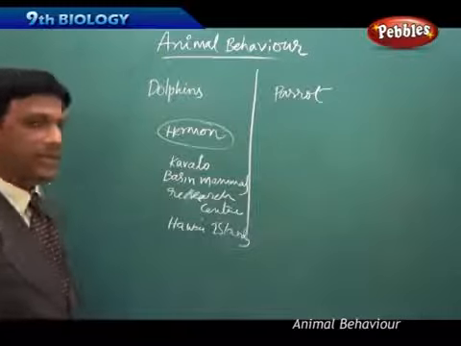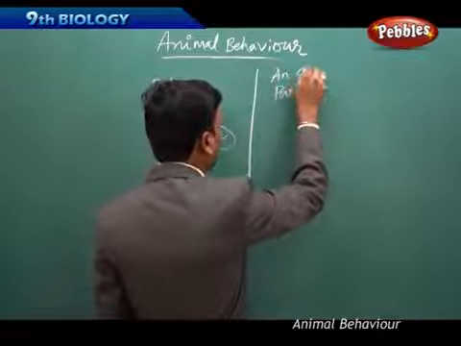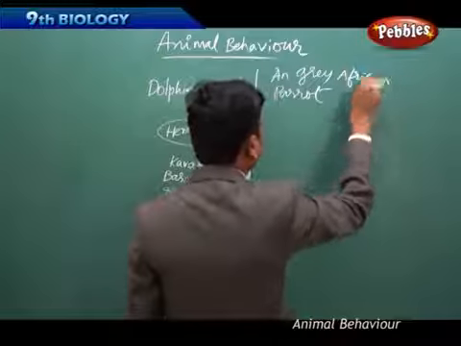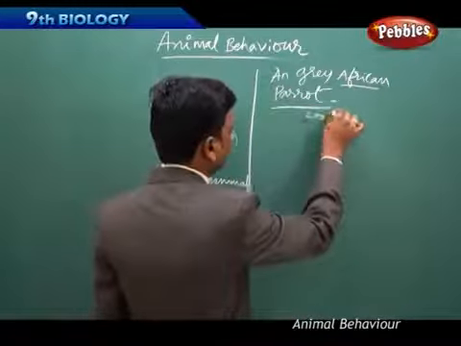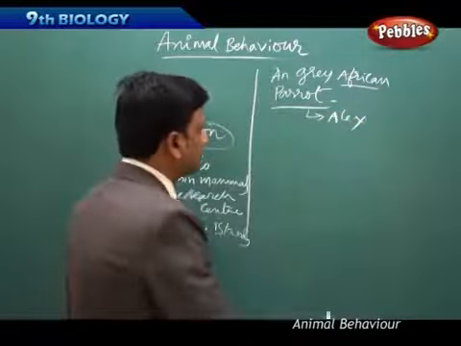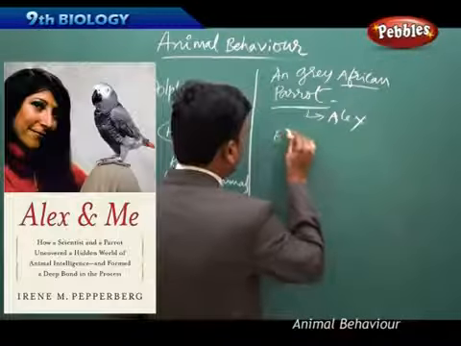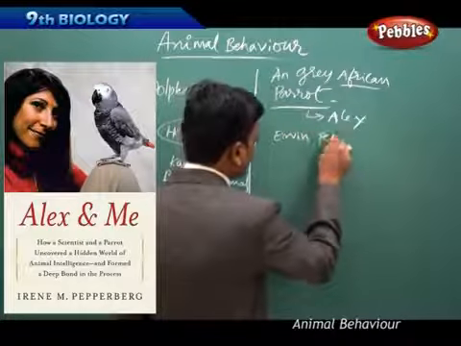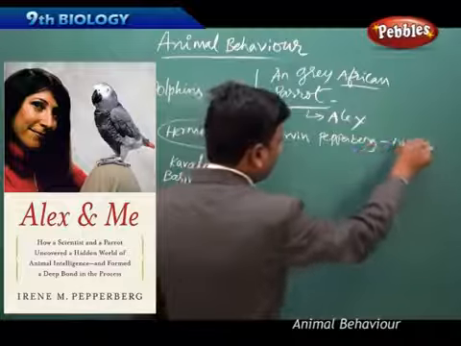And another wonderful behavior by a grey African parrot. This parrot was named Alex. This African grey parrot was bought by a researcher named Irene Pepperberg in 1977.